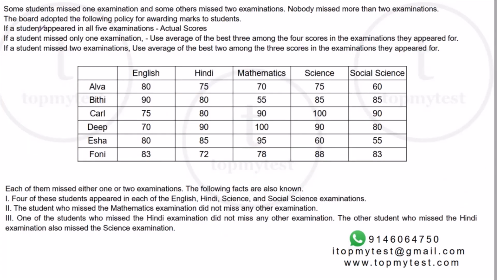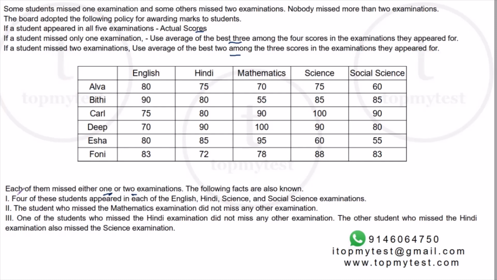If the student attempted all 5, those are the actual scores. If the student missed only 1, then it's the best 3 average. If the student missed 2, then it's the average of the best 2 out of the 3 they appeared in. Now let's look at the conditions. Each of them missed either 1 or 2 examinations, so nobody attempted all the 5 exams. And nobody missed more than 2 exams. So everyone attempted at least 3 and at most 4 exams out of the 5.